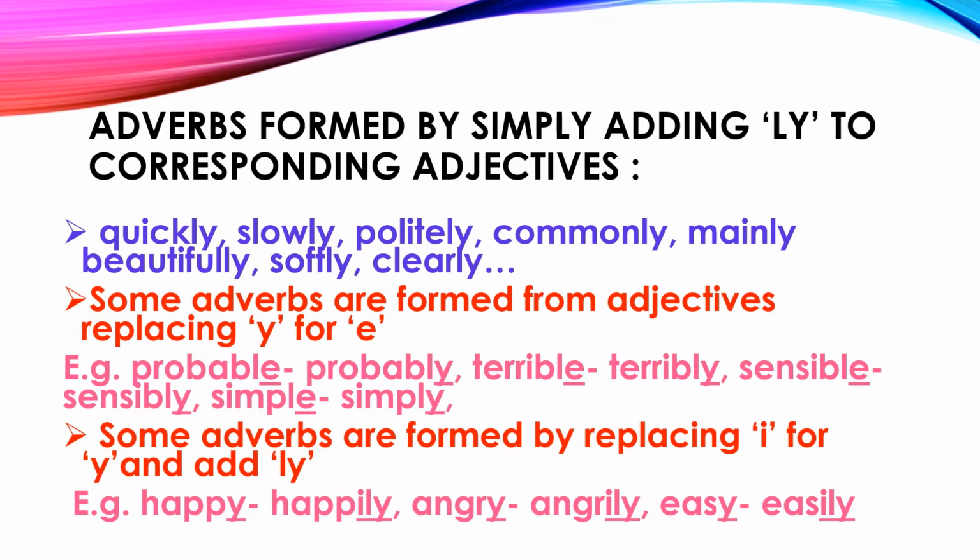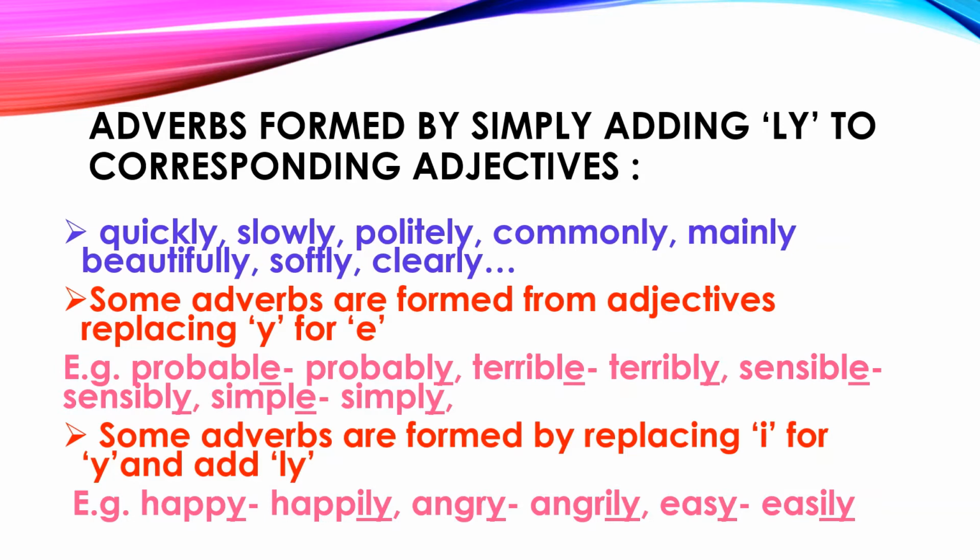Now you can see that quick, slow, polite, common, main, beautiful, soft, clear, all these are adjectives. And when we add ly to these adjectives, we get adverbs of manner, because they describe how things happen.